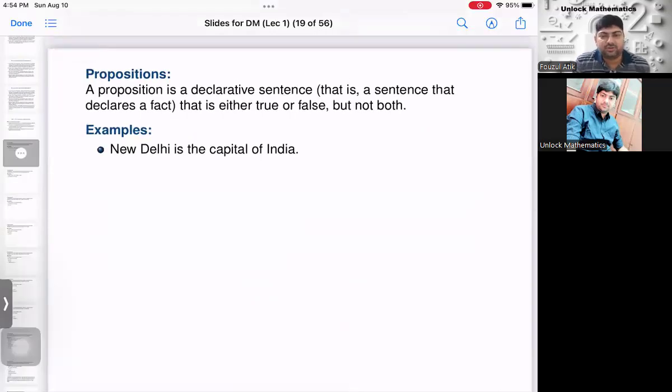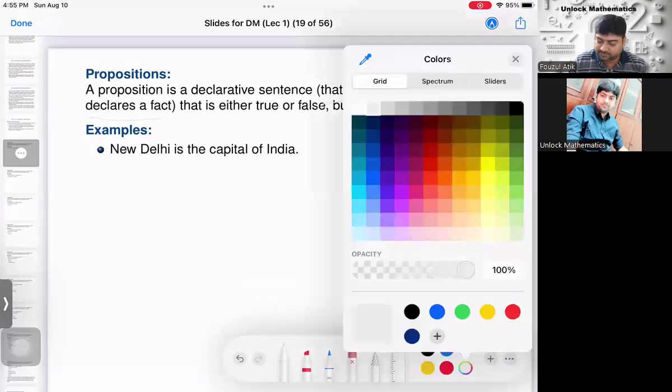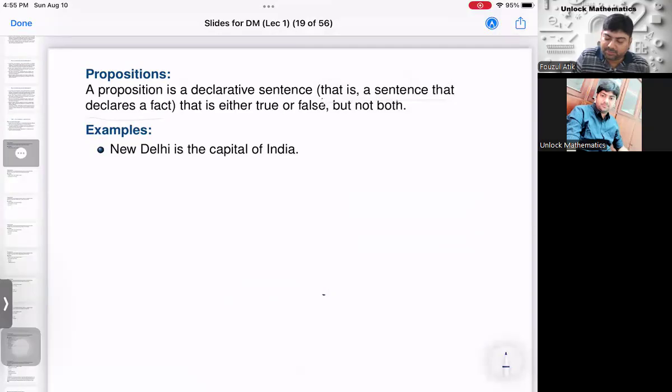So what do you mean by proposition? A proposition is a declarative statement, that is, a statement that declares a fact, and which should be either true or false, but not both. A proposition is a declarative statement that declares a fact, and that is either true or false. It should not be both.